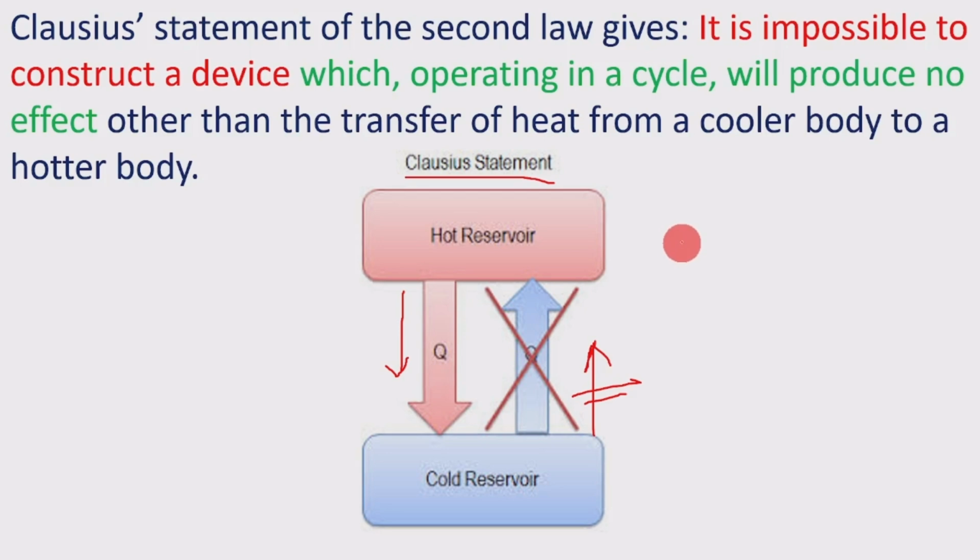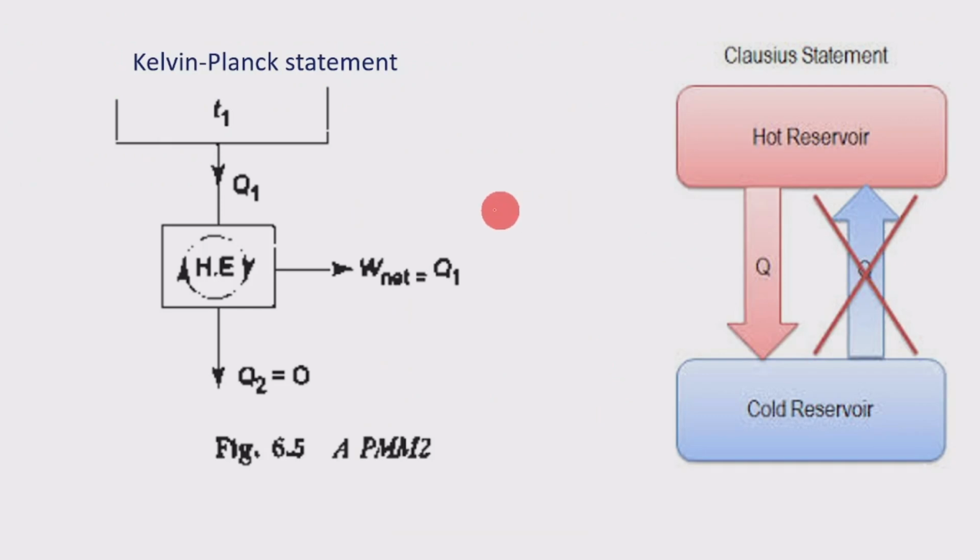Before that, we will discuss briefly what is given in these two statements. According to the Kelvin-Planck statement, it is impossible for a heat engine to produce a net work in a complete cycle if it exchanges heat with a body at a single fixed temperature.